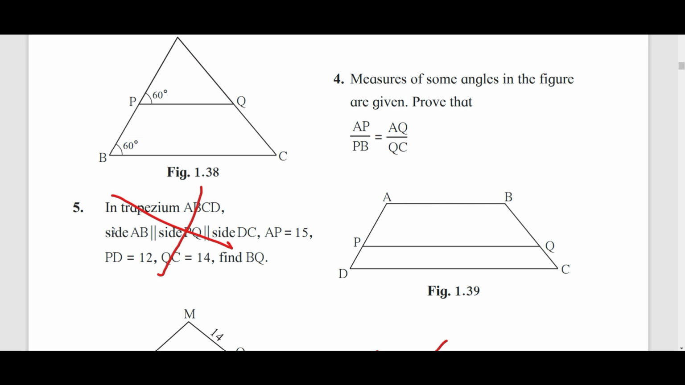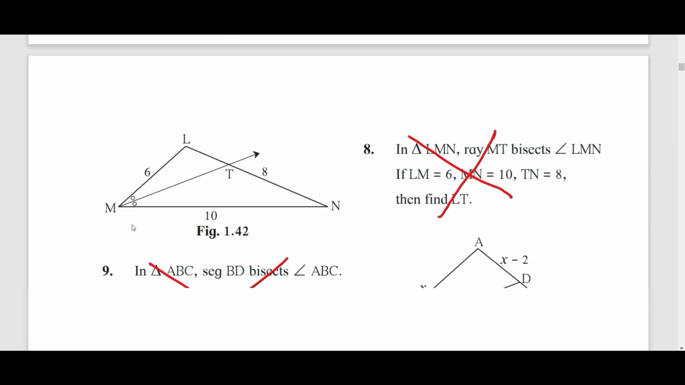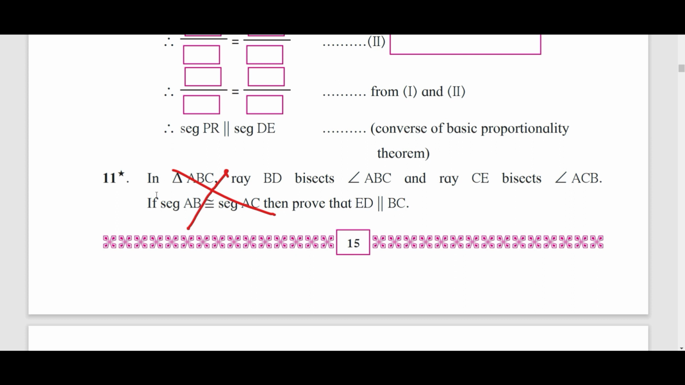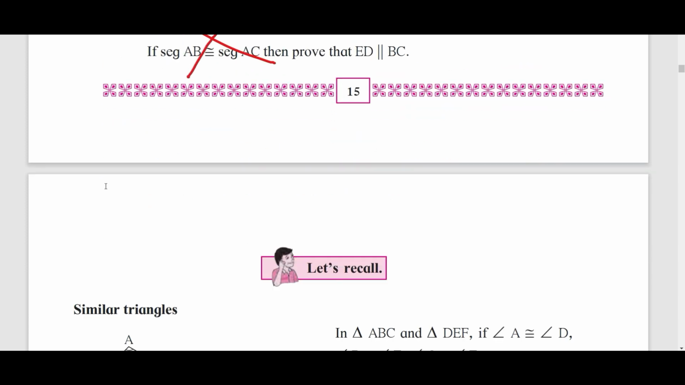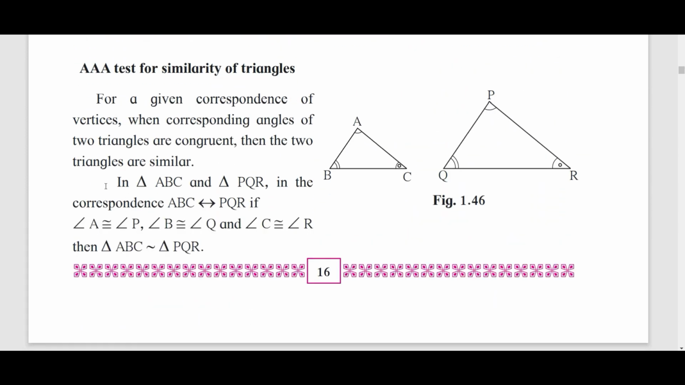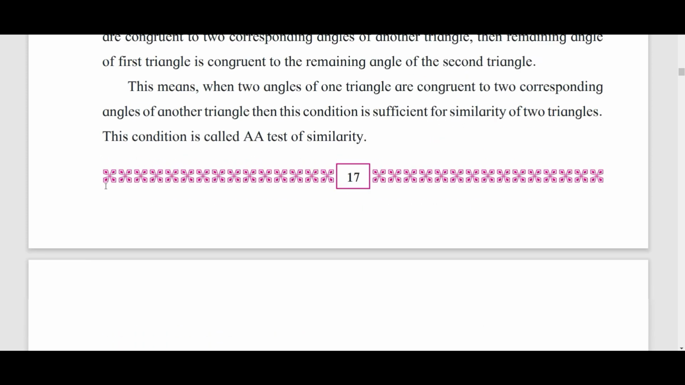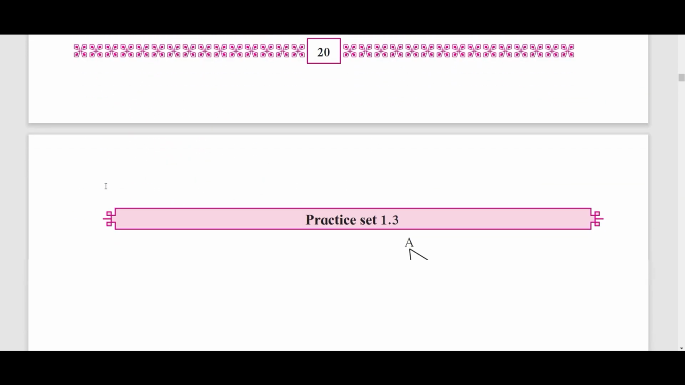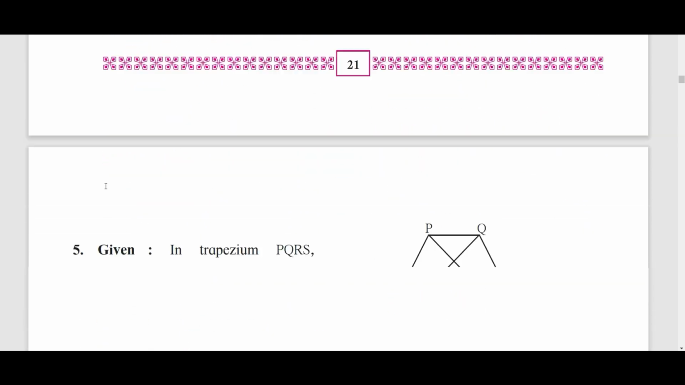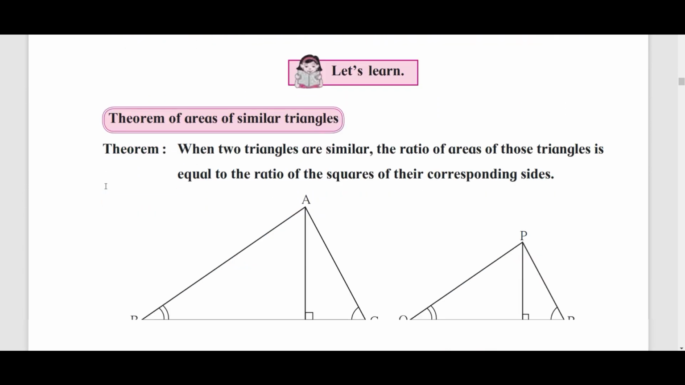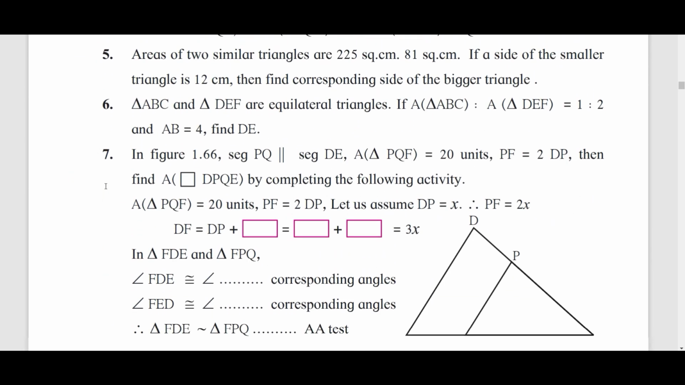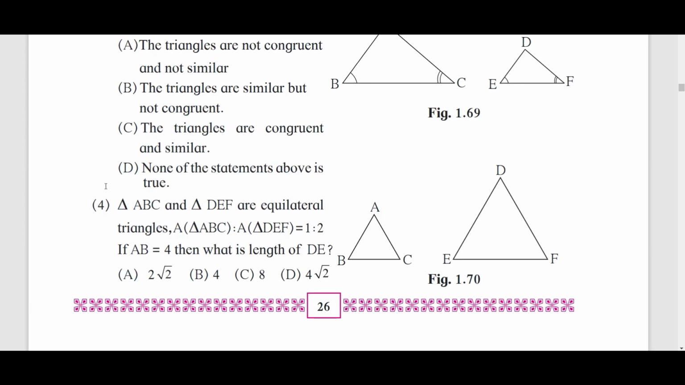Example number 5 is also removed. 6, 7 removed, 8, 9. These are examples that have been removed. Page number 15, example number 11 from exercise 1.2 is completely removed. After that, come directly to practice set 1.3. Nothing is removed. In 1.4, nothing has been removed.